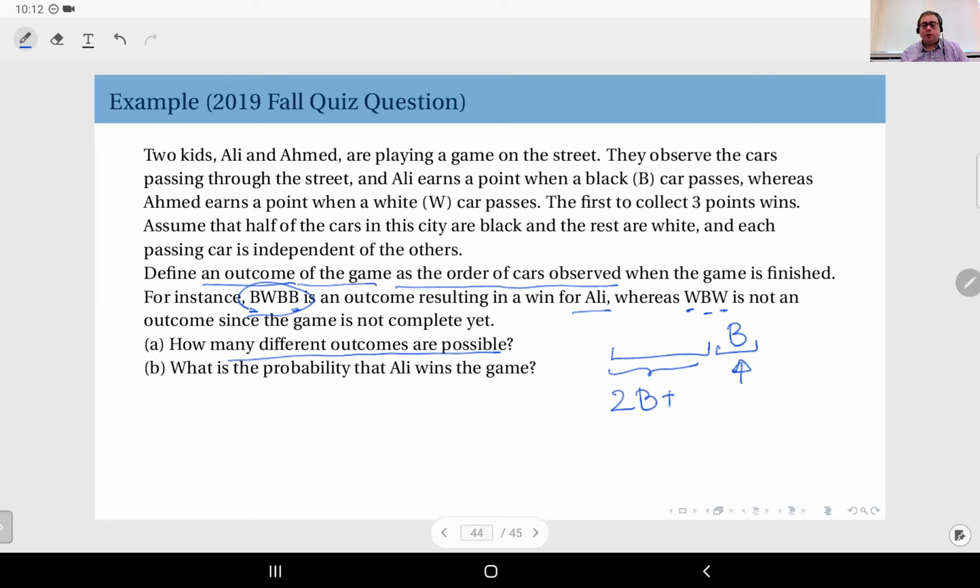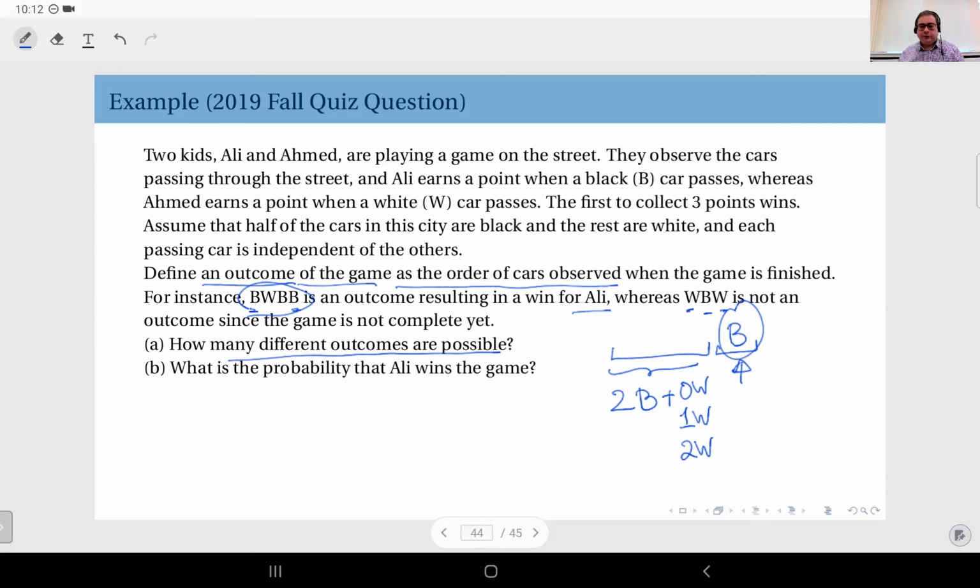But I can also have whites in between, right? So it could be 0 whites, or 1 white, or 2 whites, but it cannot be more than 2, because if I have 3 whites here already, the game would be finished before the 3rd black. So that's the case I'm not considering here, because I'm just looking at the ones where Ali wins.